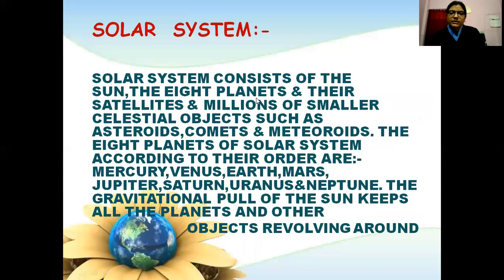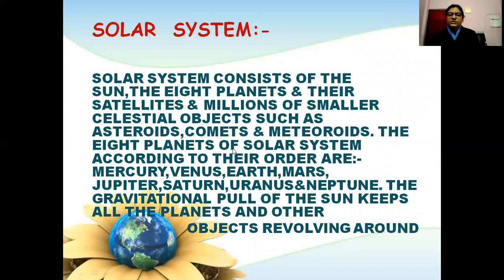Solar system. Now we will study what is the solar system. The solar system consists of the Sun, the 8 planets and their satellites, and millions of smaller celestial objects such as asteroids, comets, and meteoroids.